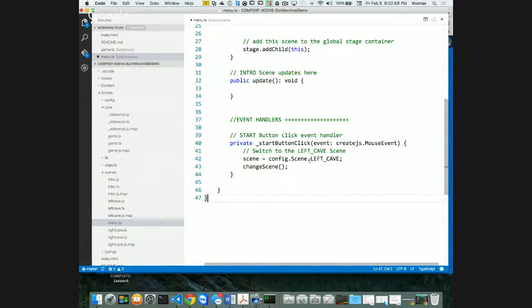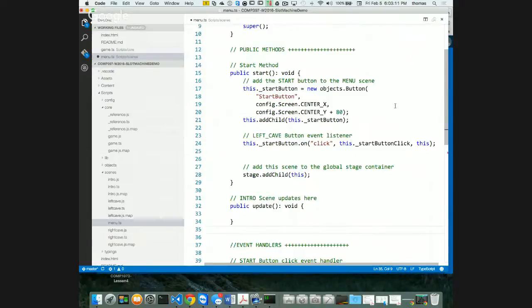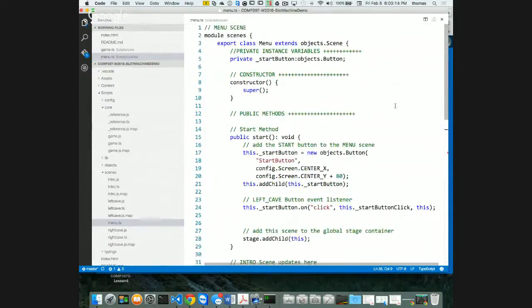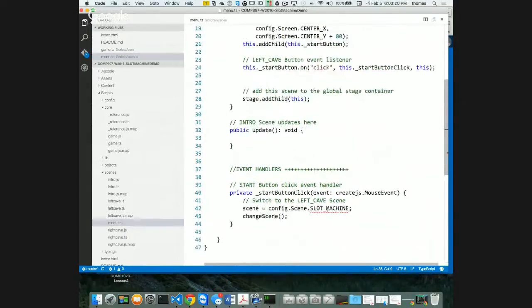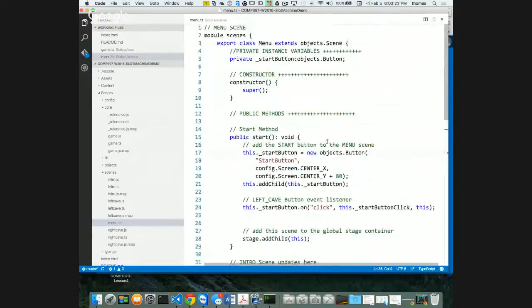I don't have this scene yet, but my scene is going to be called slot machine. Slot underscore machine. I don't have that in my config. I got to change that too, right? I don't have that scene yet, but I will. So if I'm going to do this to change my scene to slot machine, right, that's cool. Let's leave that here for a second. Let's finish my scene off because then I can copy my scene a couple times, right?